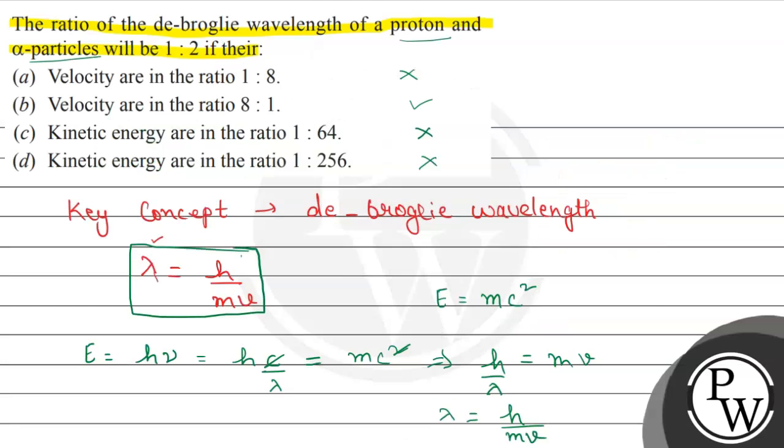Hence we can say the correct response will be option B only. So let us write the final answer of this question, which is option B. Velocities are in the ratio 8:1. So let us mark option B as the correct answer, and options A, C and D are incorrect. Hope the solution was understandable.